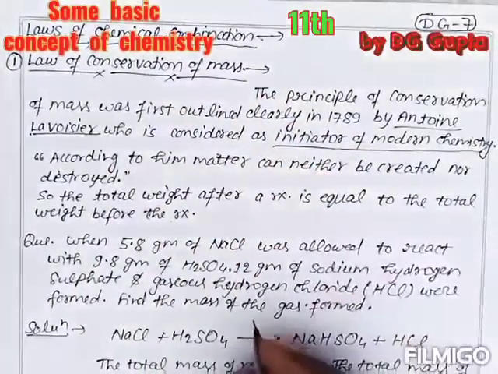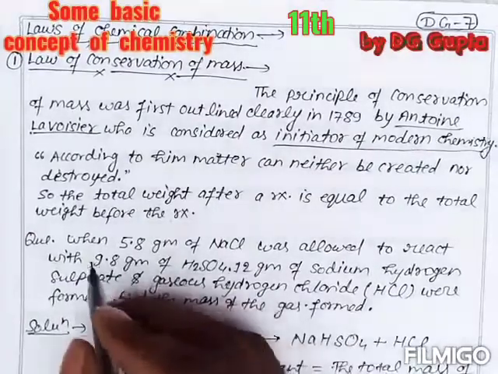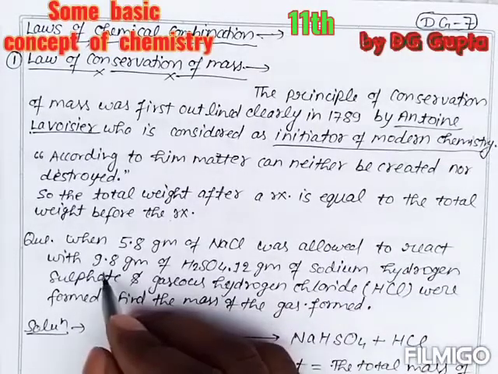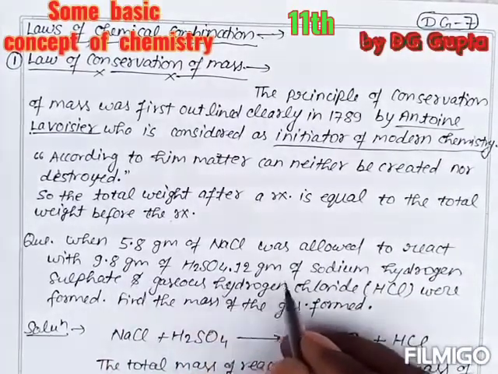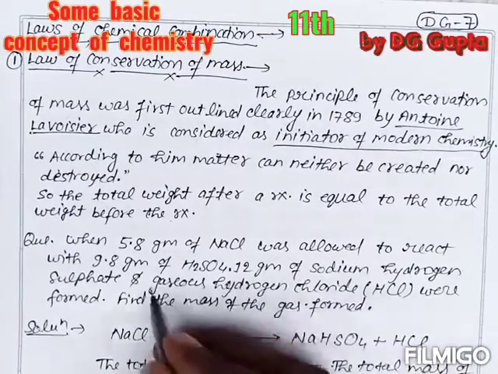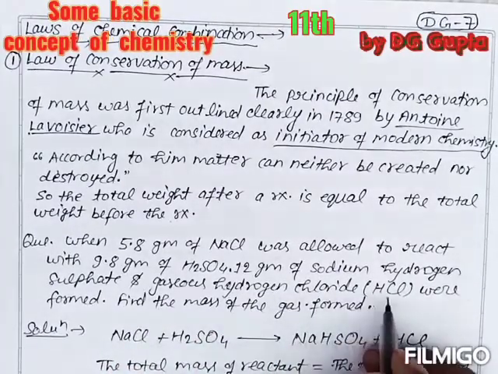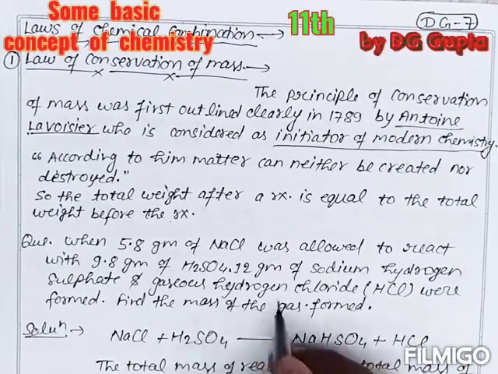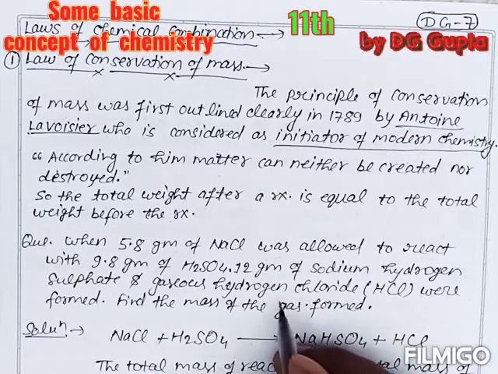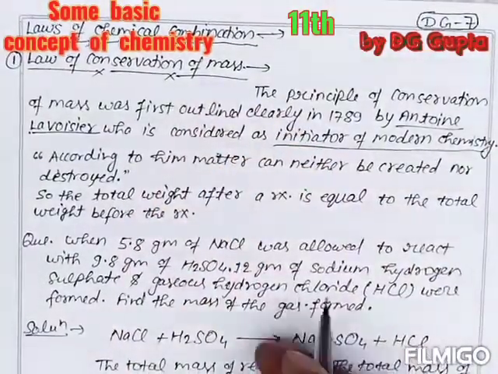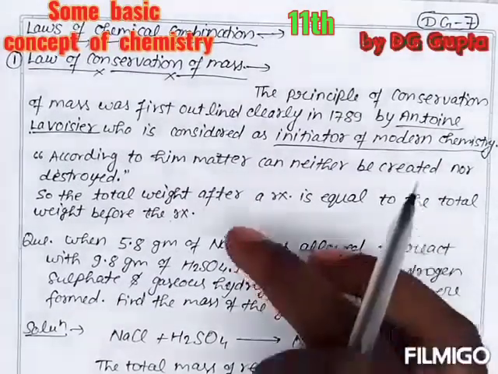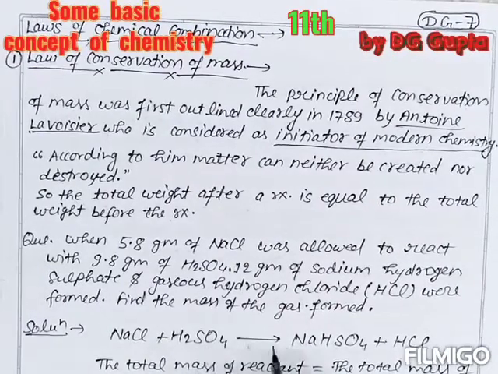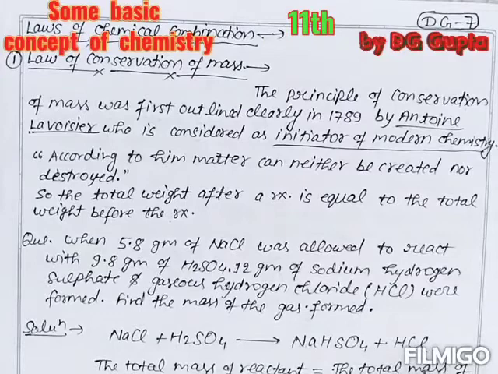Now let us take an example. When 5.8 gram of sodium chloride was allowed to react with 9.8 gram of sulfuric acid, 12 gram of sodium hydrogen sulfate and gaseous hydrogen chloride were formed. Find the mass of the gas formed. Okay, this is our question. We are going to prove that according to the law of conservation of mass, the reaction is balanced in its mass. So the reaction is sodium chloride plus sulfuric acid gives NaHSO4 plus HCl.